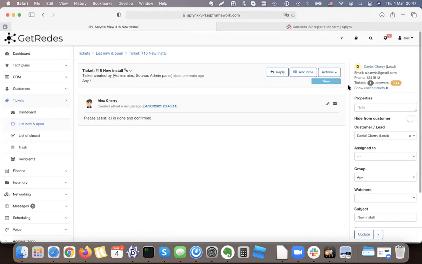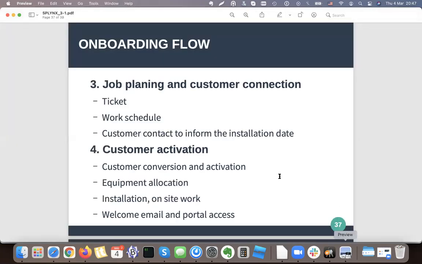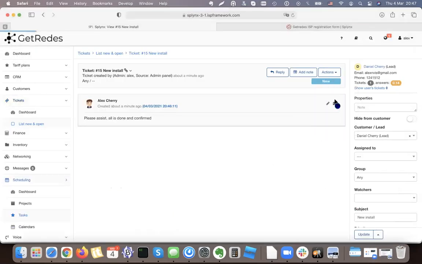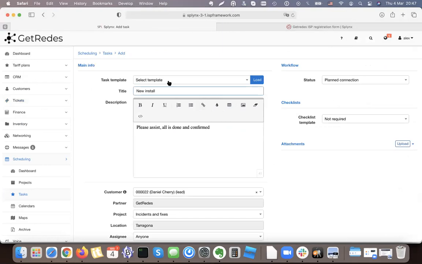So now I act as a planner. I say, okay, I need to plan this job. What do I have to do for that? You can see that the ticket was created. I can make a work schedule, and then I'll just inform the customer what the installation date will be. Good. What I do is create a task. So I say, okay, the ticket is done. I create a task and say there is a new install.